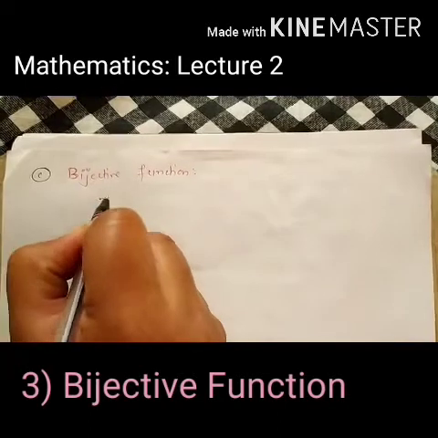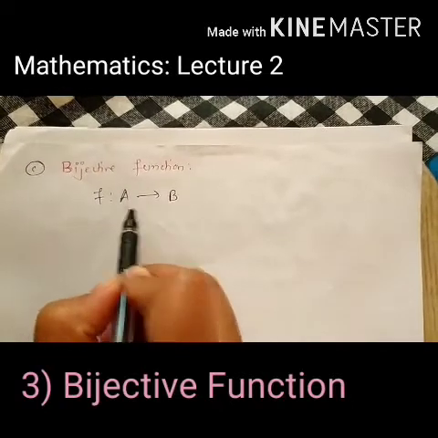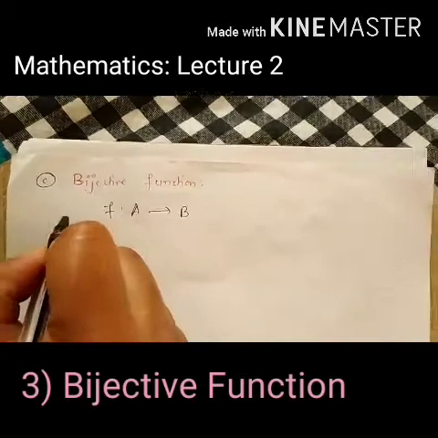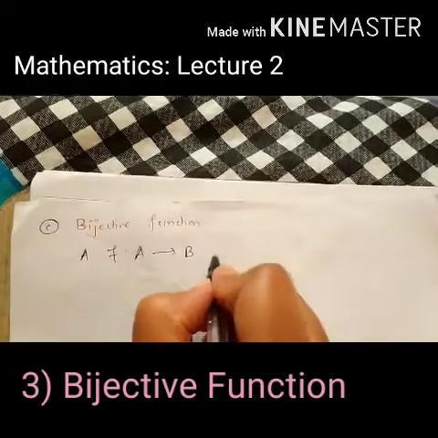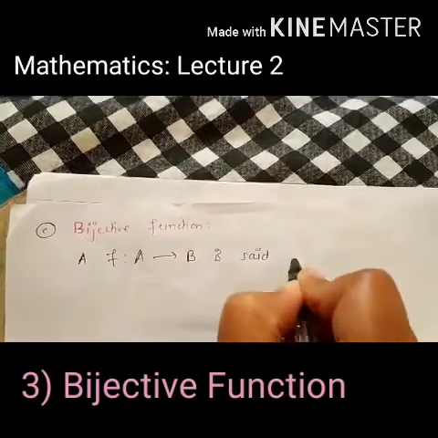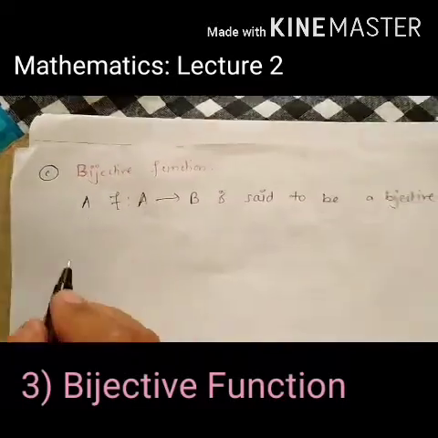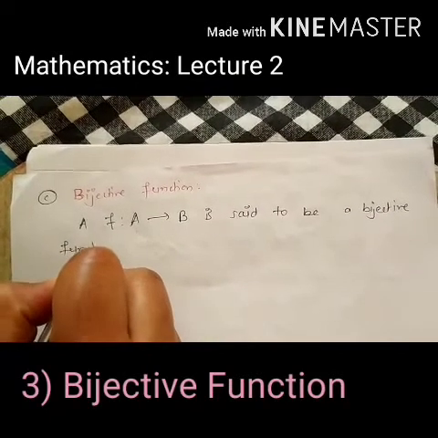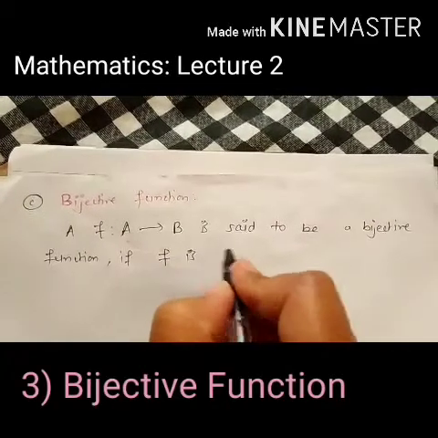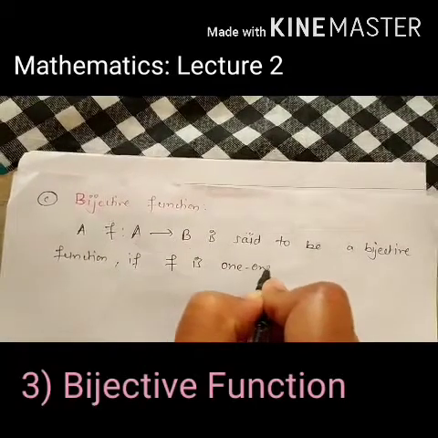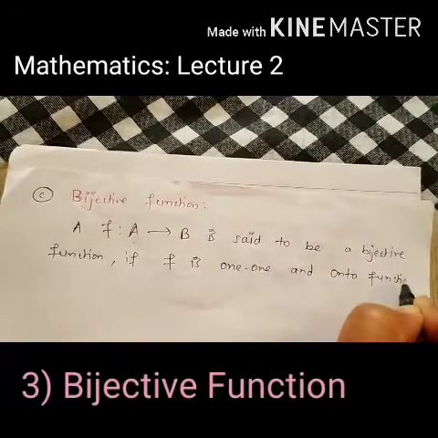If we are defining a function f from set A to set B, where set A is the domain set and set B is the codomain set, a function f from A to B is said to be a bijective function if f is 1-1 and onto function.